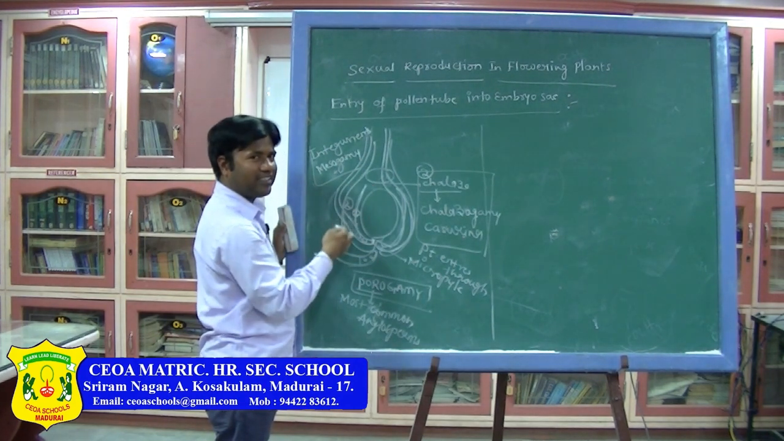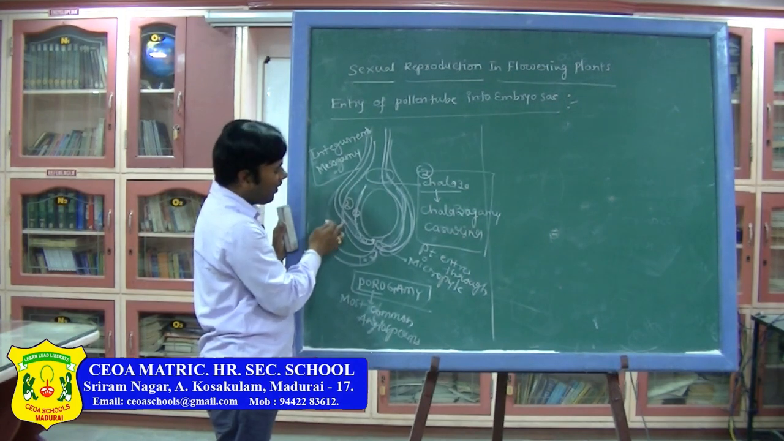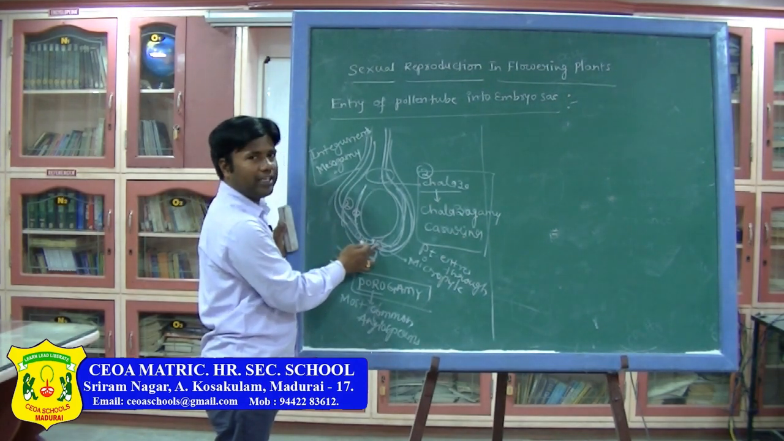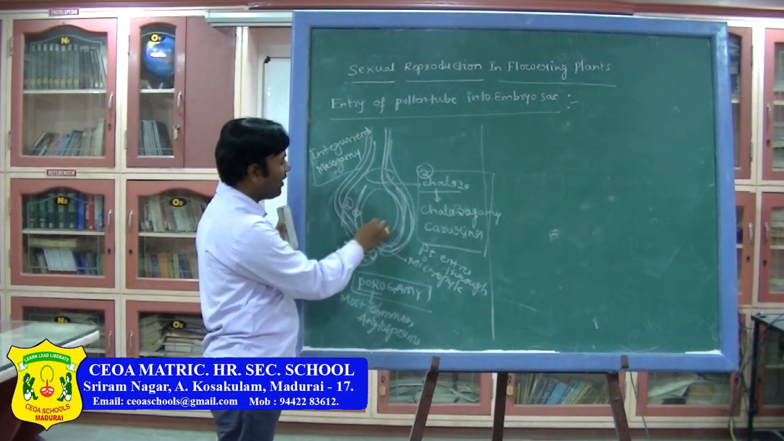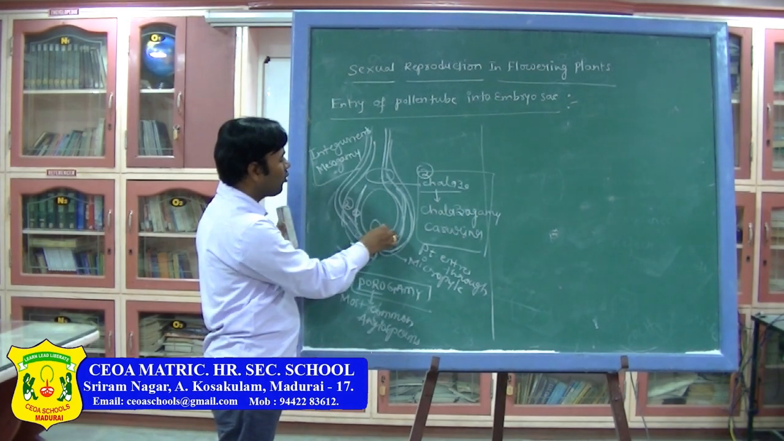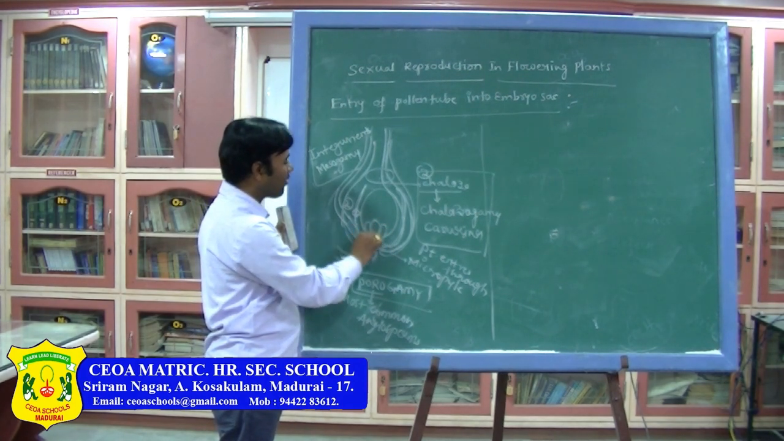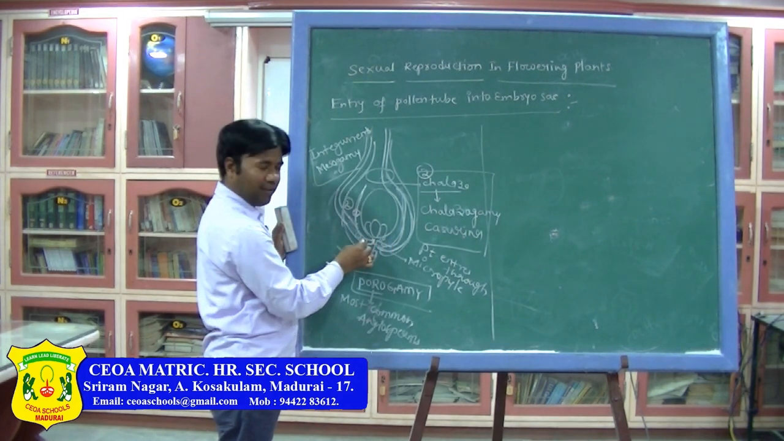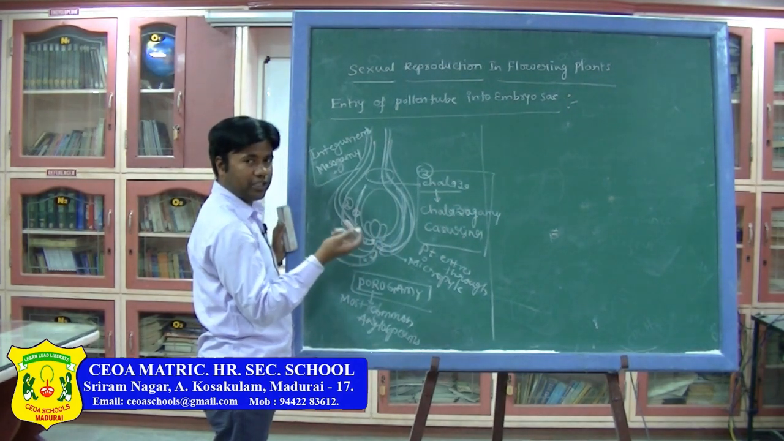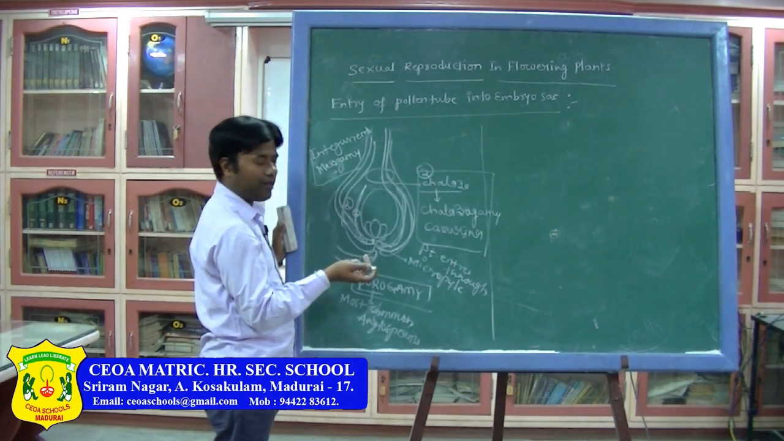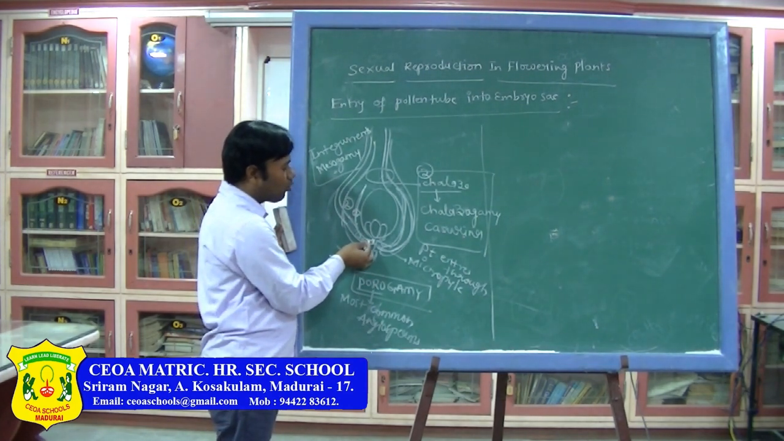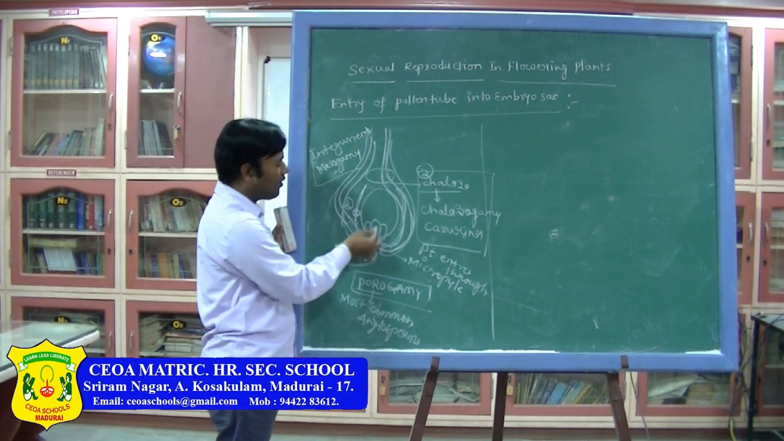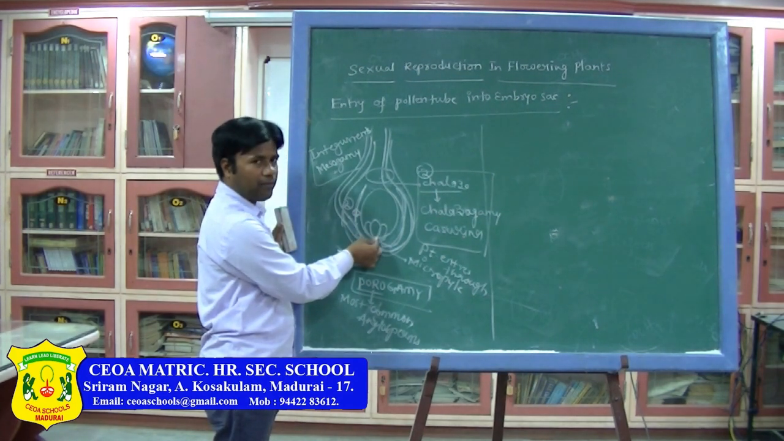whatever path it selects, finally it has to come to the micropyle region only. Why? Because here the egg apparatus is present. Beside the egg cell, two synergid cells are present. These two synergid cells have finger-like projections, called the filiform apparatus. The pollen tube enters into the embryo sac through the filiform apparatus only.